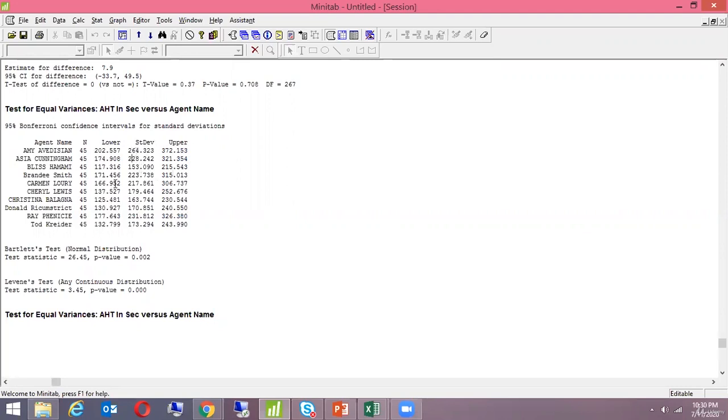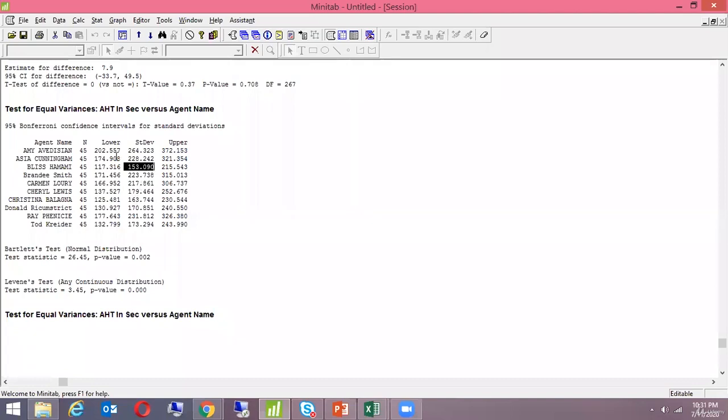So which of these agents do you think you would be working upon to improve the variance? The one with the highest standard deviation. Absolutely. So the first one is the one which has a higher standard deviation; this is what we need to work on. This one is pretty good. You have to look at what is the average and median, and then you can make a call on which of these to look at.